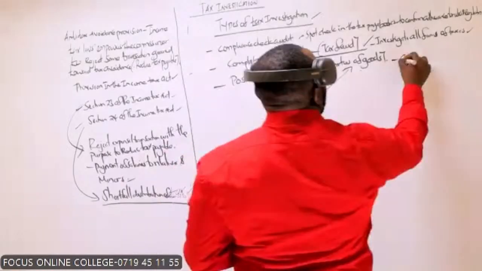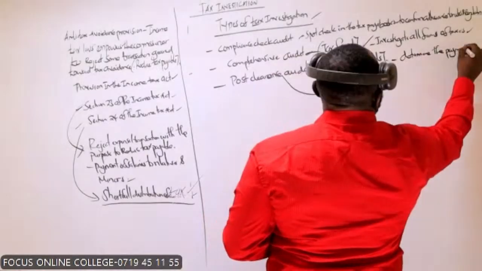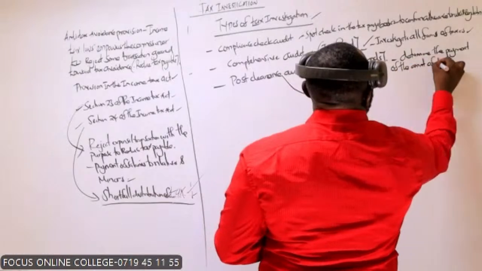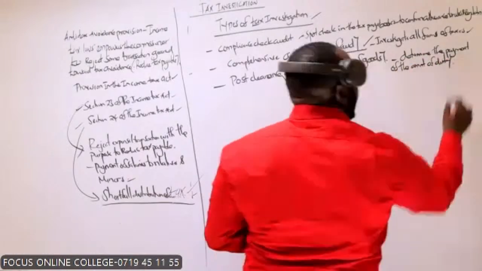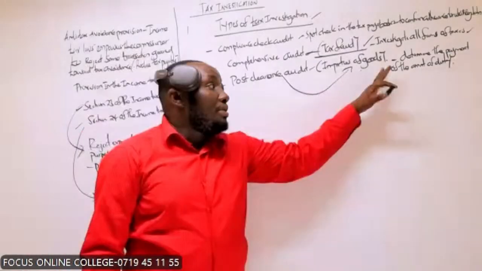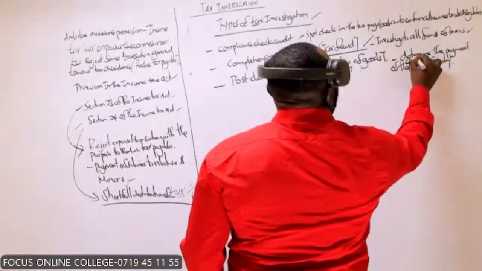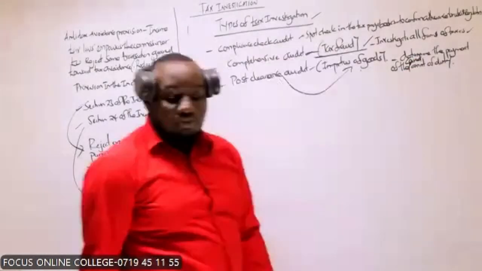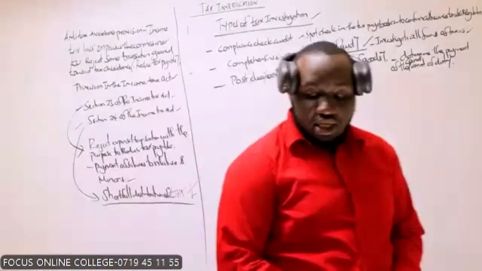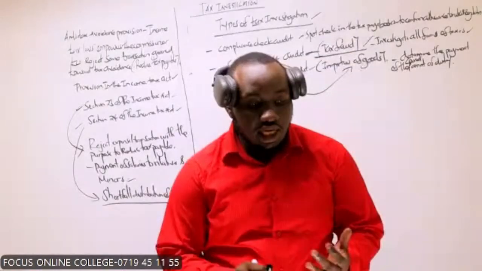This is carried out to determine the payment of the correct amount of customs duty. Payment of the correct amount of duty. Give me a yes if you're together. Importers have been cleared, so this is carried out to basically determine whether they have paid.